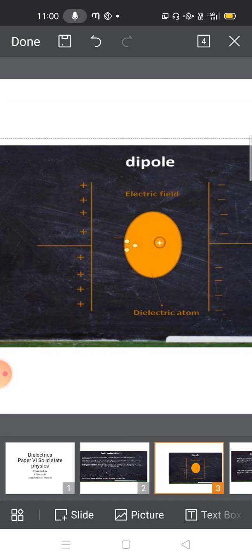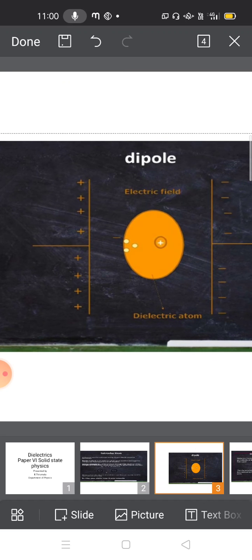But when an electric field is externally applied to the atom, the center of the electrons and the nucleus are separated, the positive moves towards the negative and the negative moves towards the positive.